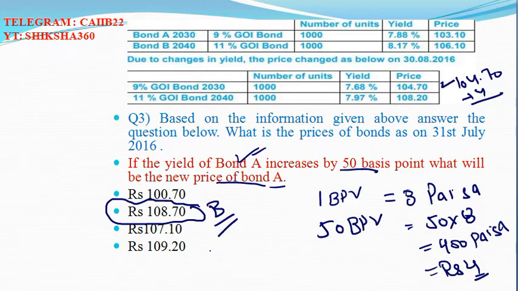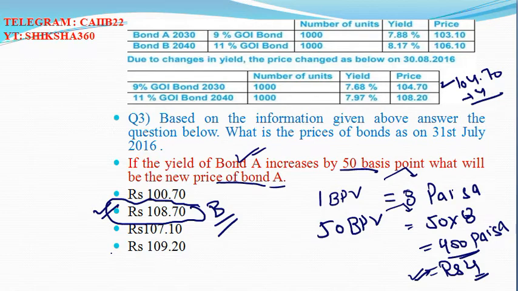They are saying that if the yield of bond A increases by 50 basis points, what will be the new price of bond A? It will be 108.70 because 1 basis point is equal to 8 paisa. So 50 basis points is 400 paisa. 50 into 8 leads to 4 rupees, so we have to add 4 rupees here. 104.70 plus 4 reaches 108.70. So 108 rupees 70 paisa is the new price of bond A.